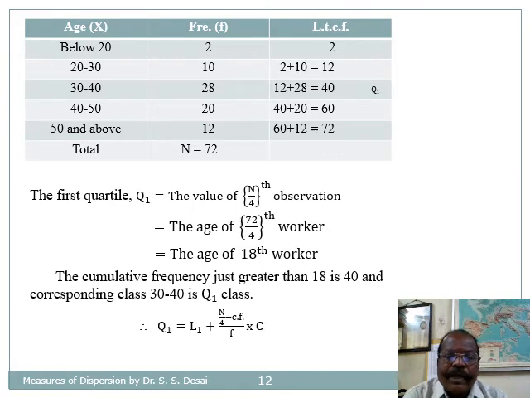The cumulative frequency just greater than 18 is 40 and the corresponding class 30 to 40 is the Q1 class. Here the formula is Q1 is equal to L1 plus (n by 4 minus Cf) divided by F, into C, where L1 is lower limit of Q1 class, Cf is cumulative frequency of the previous class, F is frequency of the Q1 class, and C is class width of that class.